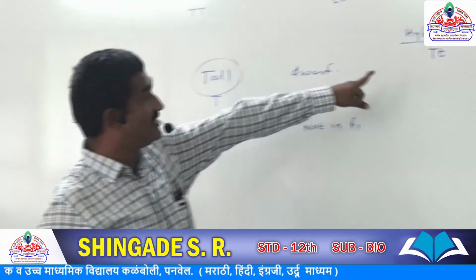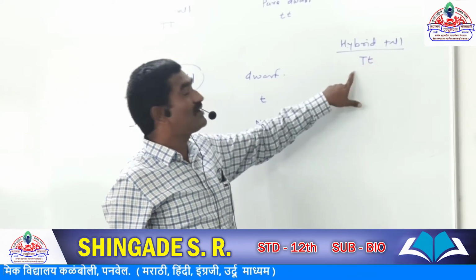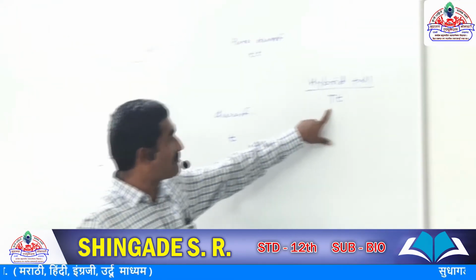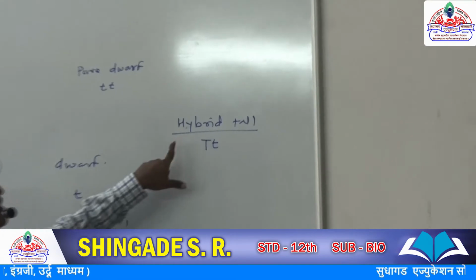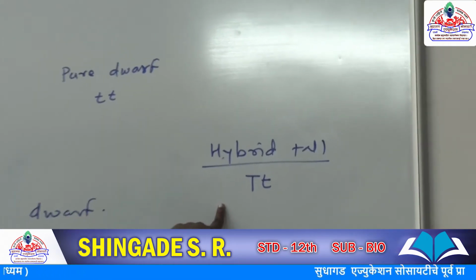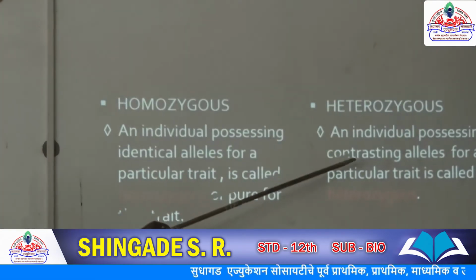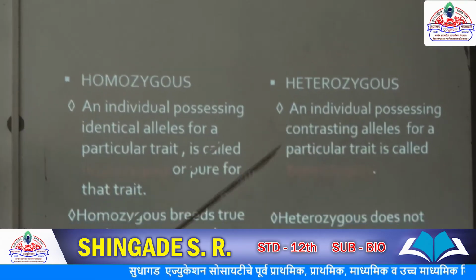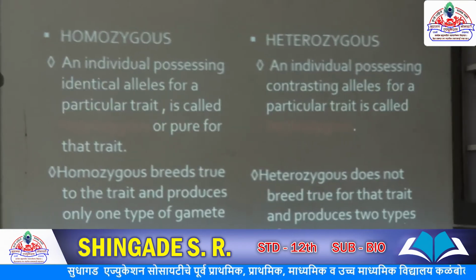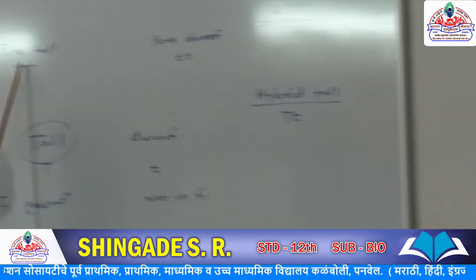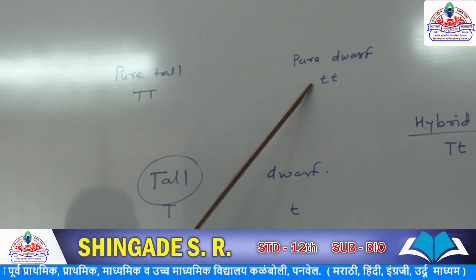So in these, the two alleles are not identical, meaning one is capital T, the other is small t. So this is not homozygous, this is heterozygous. Heterozygous means an individual possessing contrasting alleles, not identical, not similar. So here the hybrid tall is heterozygous. This is a homozygous tall, and this is a homozygous dwarf.